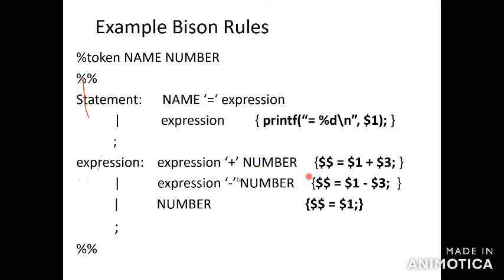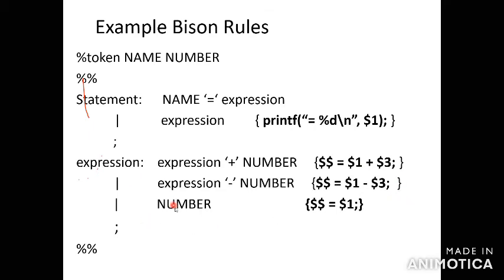So don't write 1 directly. You have to use the dollar symbol, $1 plus. Plus you don't write as $2. Operators you have to write as they are, whatever operator is available in the given symbols. Then $3. Similarly, you have to write each one individually with braces: $$ = $1 - $3; then we close the braces.